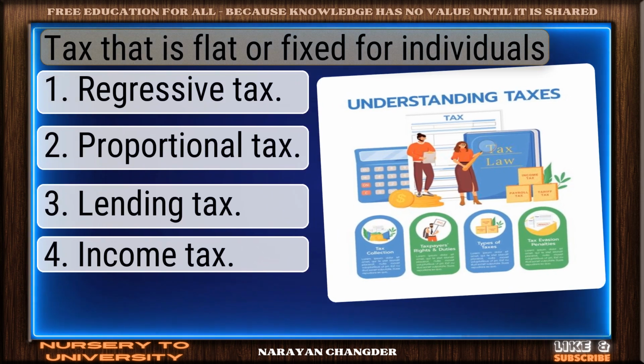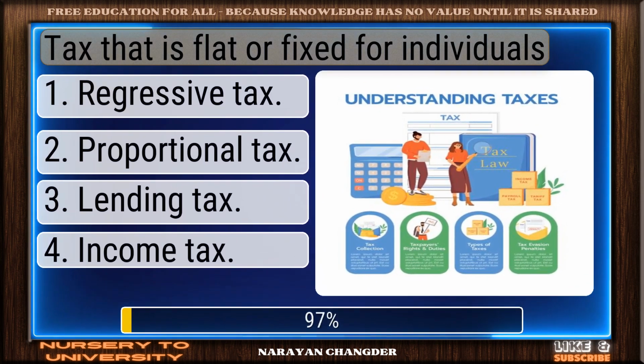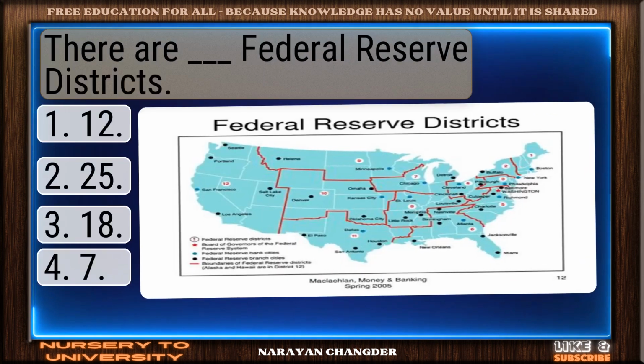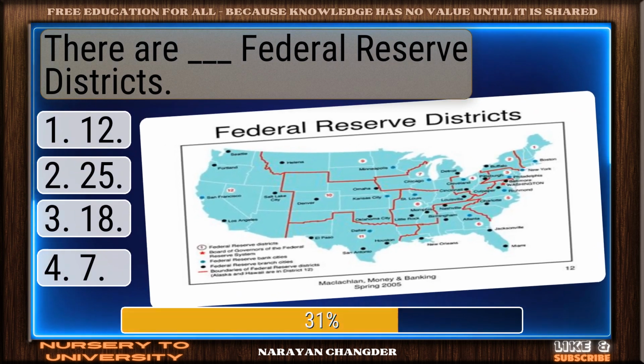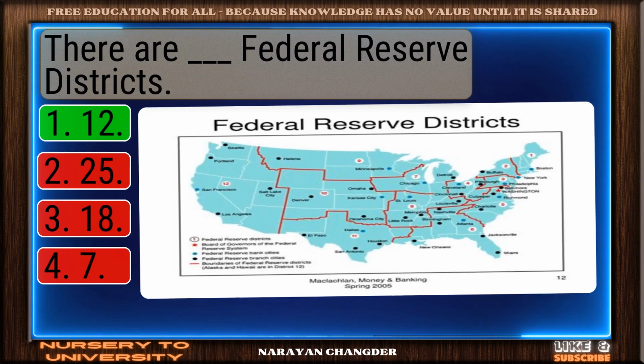Tax that is flat or fixed for individuals. On track, proportional tax is the correct answer. There are dash Federal Reserve districts. Smart pick. 12 is the correct choice.